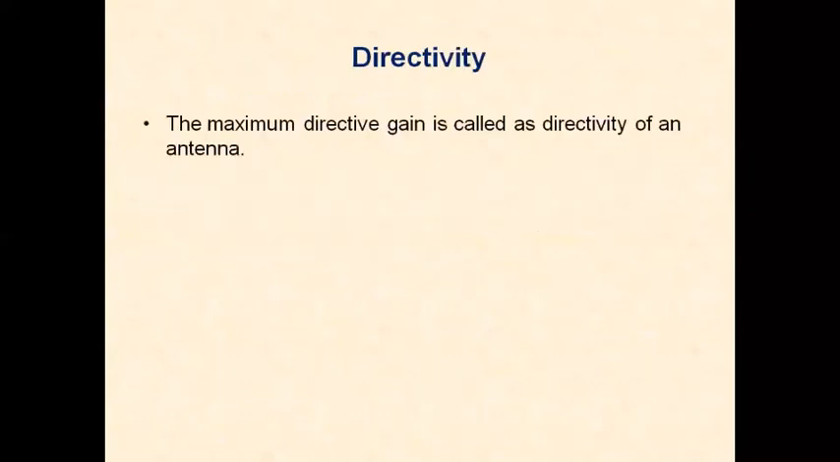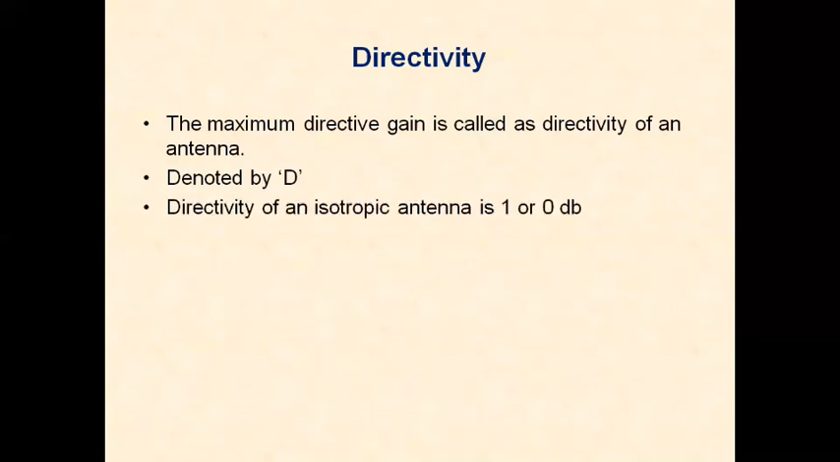Now let us define directivity. The maximum directive gain is called the directivity of an antenna. When we calculate the directive gain, if it is maximum, then we call it directivity. It is represented by the capital letter D. The directivity of an isotropic antenna is 1, or 0 dB. When we take it in terms of dB, it is 10 log base 10 of 1. Log 1 is 0, so it is 0 dB.